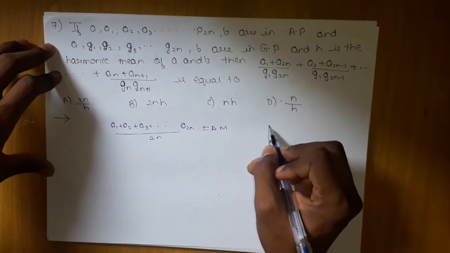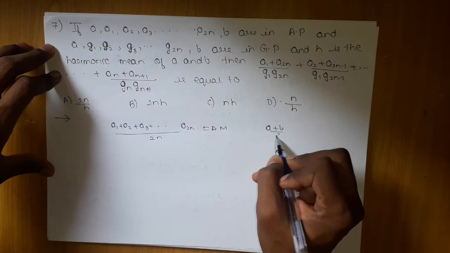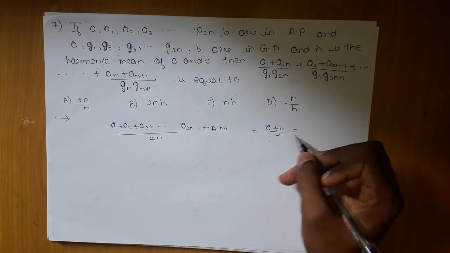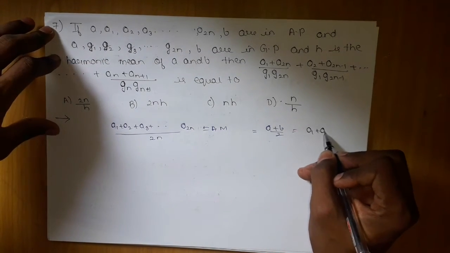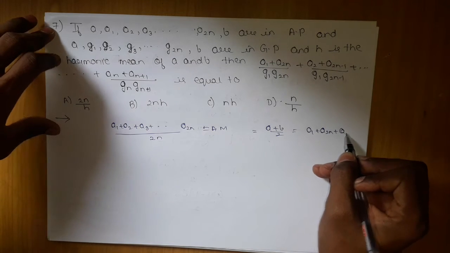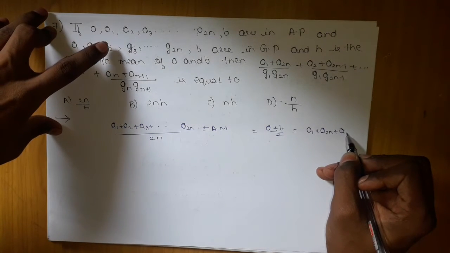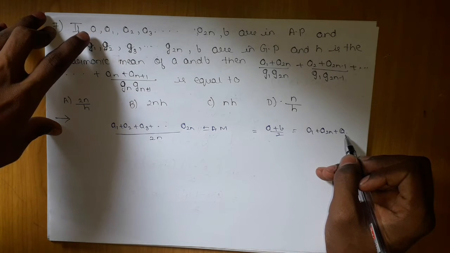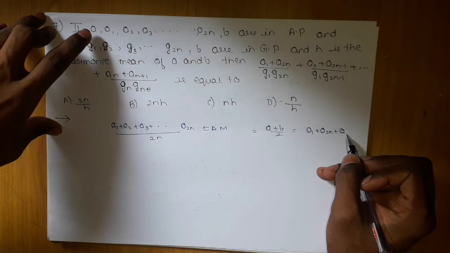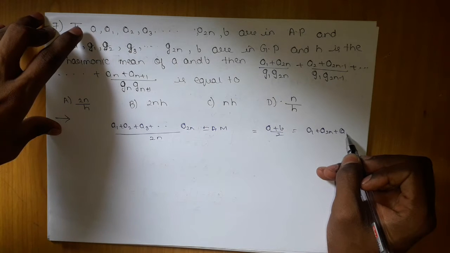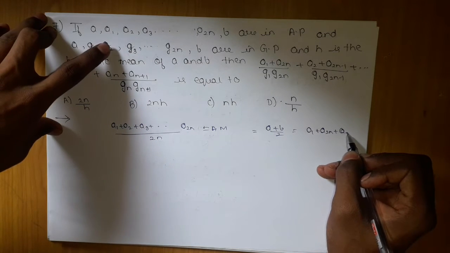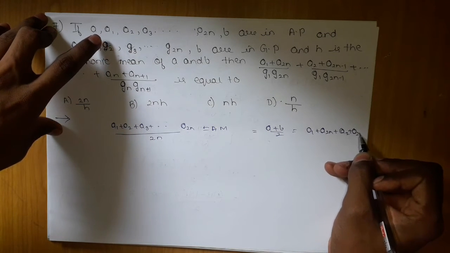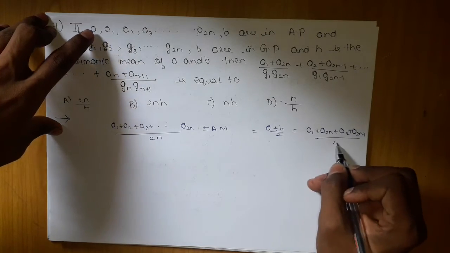Similarly, this will also be equal to (a + b)/2, and to (a1 + a2n)/2, and lastly (a2 + a2n-1)/2.